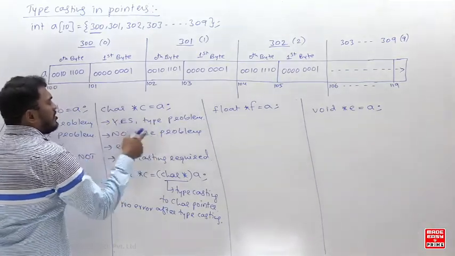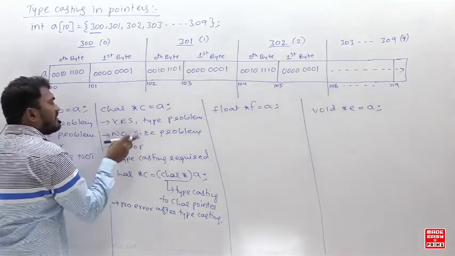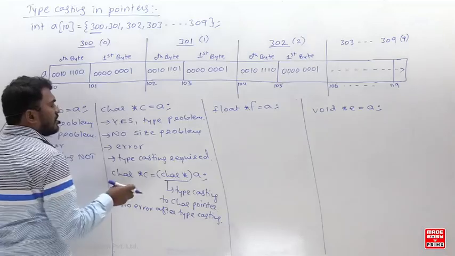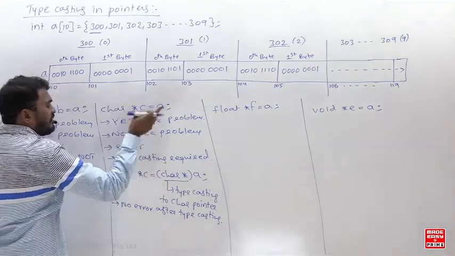Is that clear? There is no size problem. Is that clear? Right. So next, error will come. Yes, sir. If you write this, error will come. So typecasting is required. Yes, typecasting required. Why? Because the type is different.